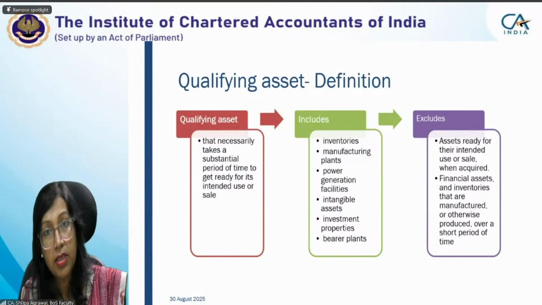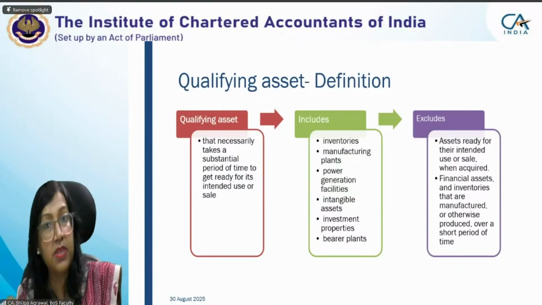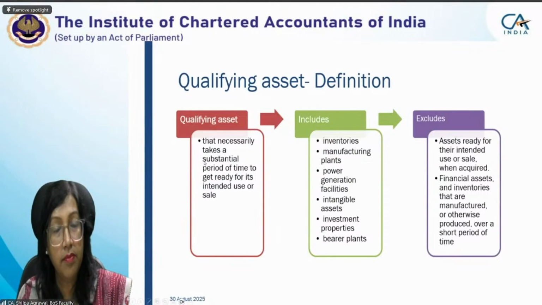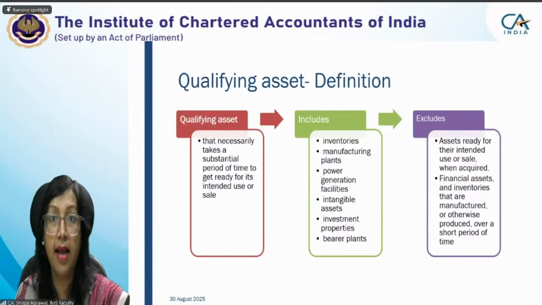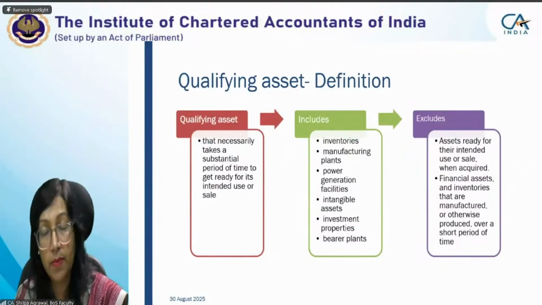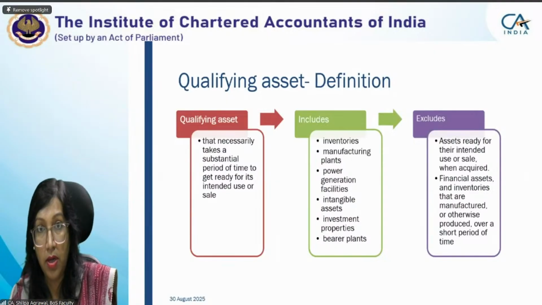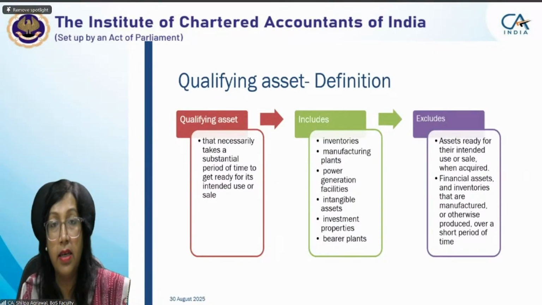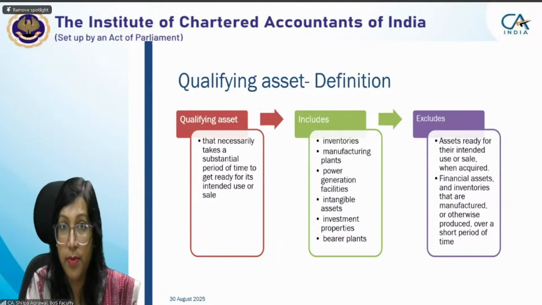What is considered a qualifying asset is any item which takes a substantial period of time. Substantial period of time has not been explained in the Indian accounting standard. In the accounting standard, it has been explained that substantial period of time should be 12 months or more. But in Ind AS, there is no such explanation, so what is considered substantial depends on the management of the entity.